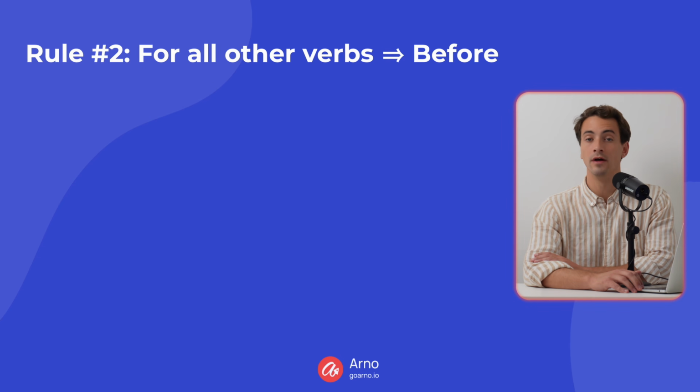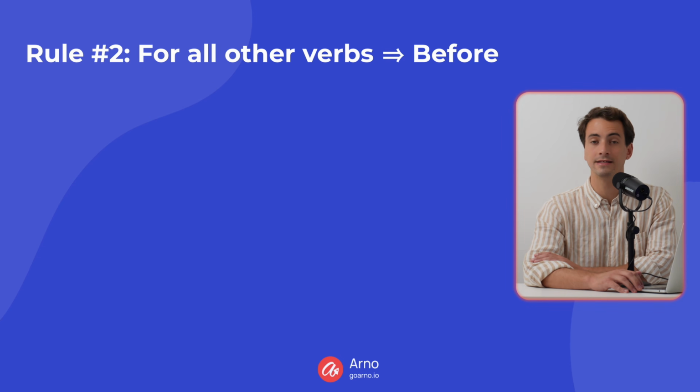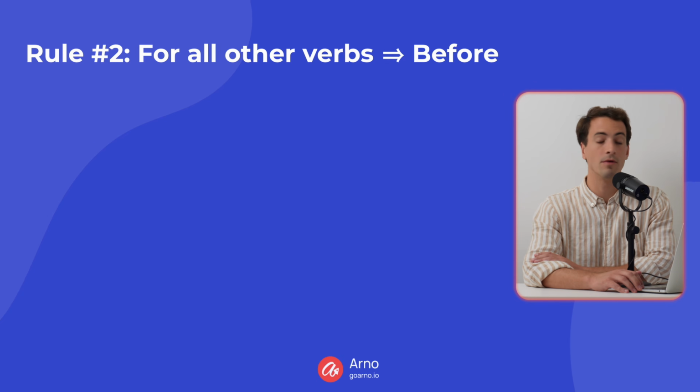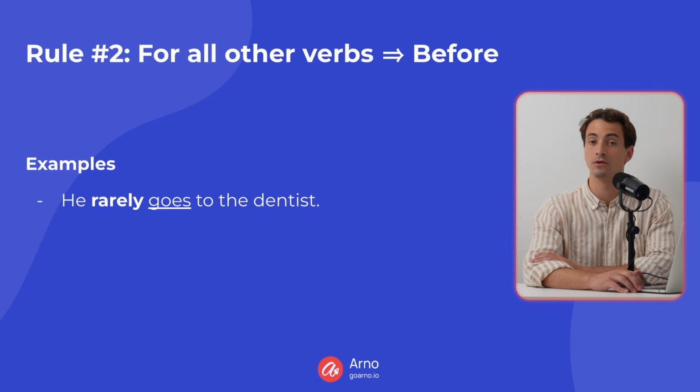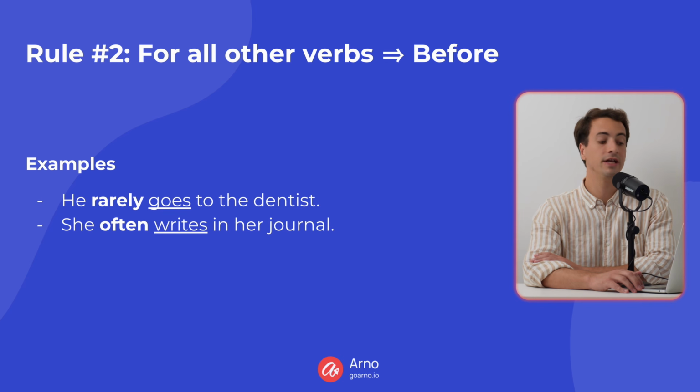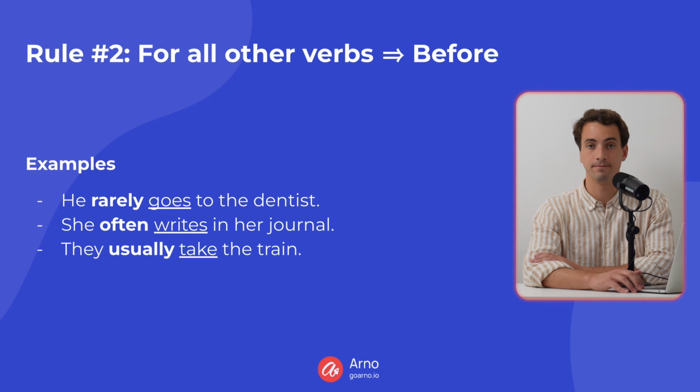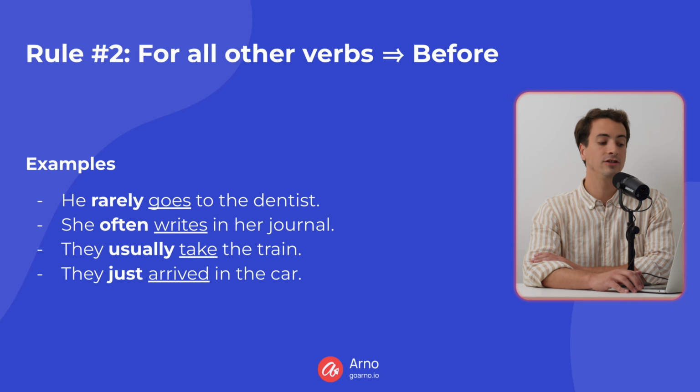Rule number two, for all other verbs, these adverbs of frequency come before. He rarely goes to the dentist. So go is a normal verb. It's not to be. And we have rarely, so therefore rarely comes before. She often writes in her journal. They usually take the train. They just arrived in the car.